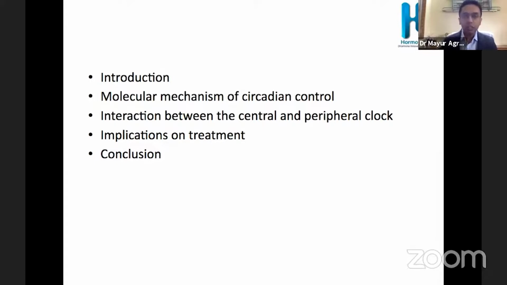we see in endocrinology. My talk today would be basically in parts like introduction, molecular mechanism of circadian control, interaction between the central and the peripheral clock, implication on the treatment, and conclusion.